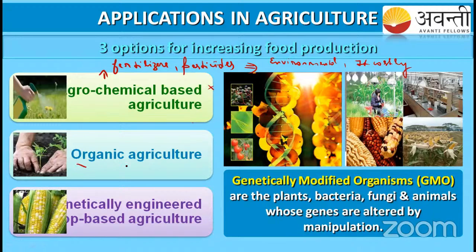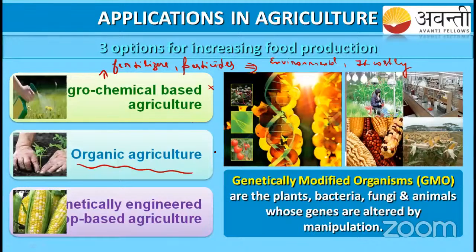The second thing was organic agriculture. In organic agriculture, we use cow dung and organic manure, which we synthesize and use for production. But the main problem here is that we will not get a high yield, not enough for the increasing population.